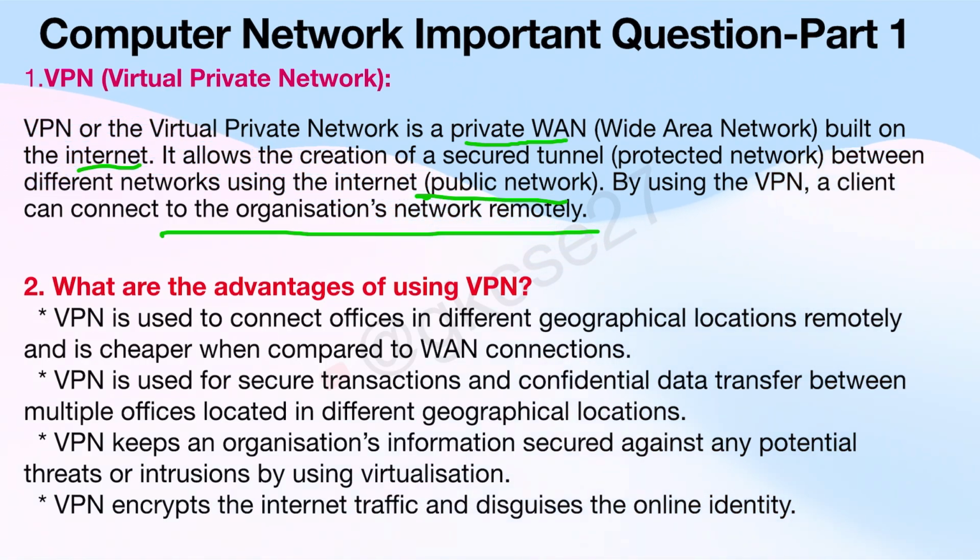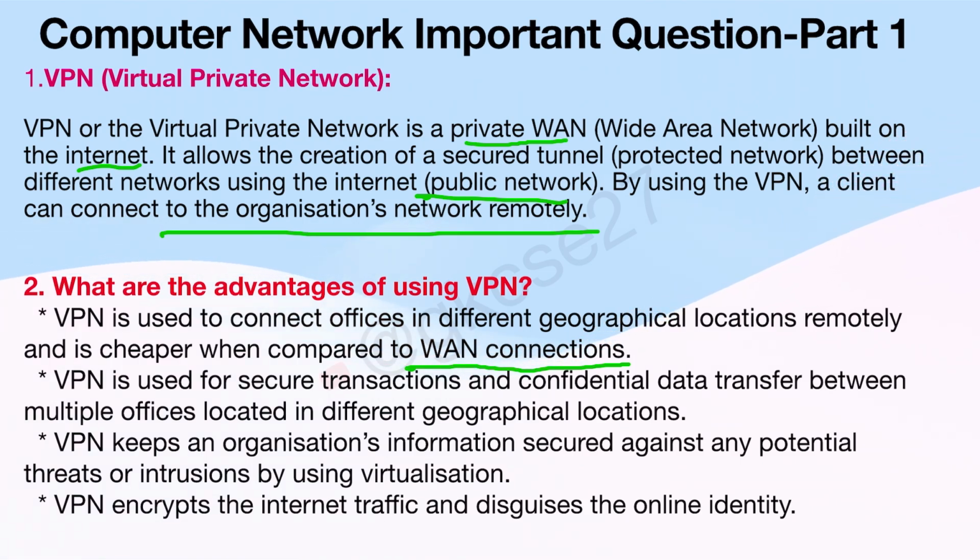Next is, what are the advantages of using VPN? See, VPN is used to connect offices in different geographical locations remotely and is cheaper when compared to WAN connections. So for WAN connection, you will have to see some office is in India and its office is in USA. So if you connect directly via WAN connection, it will be much costly. But through VPN, you can use public internet and you can connect directly. So there is no separate WAN connection required if we use VPN.